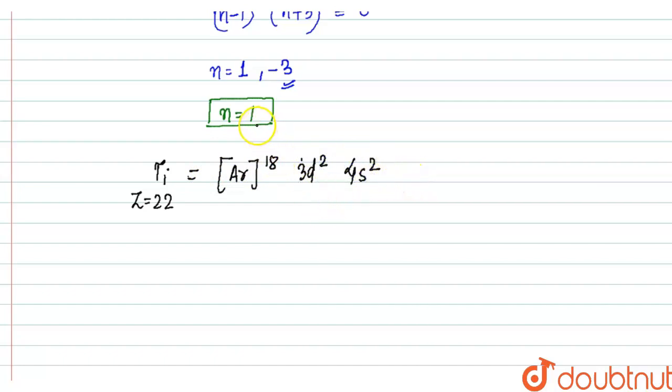Now only having one electron left means titanium will have to show the plus 3 oxidation state, right? So 2 electrons will be taken out from the s orbital and 1 from the d orbital. So it will make titanium plus 3, and it will have the electronic configuration Ar 18, 3d1 and 4s0, right?